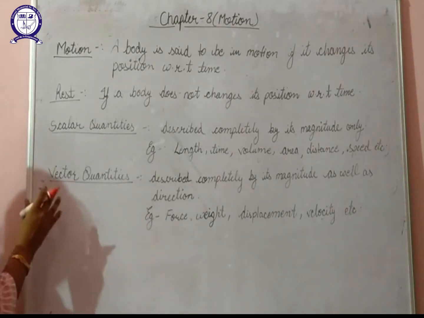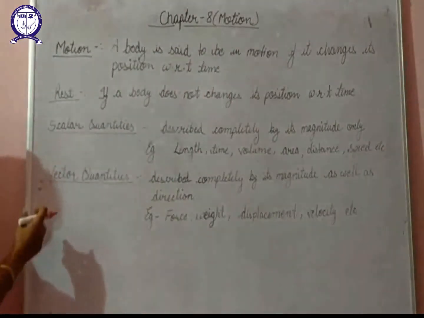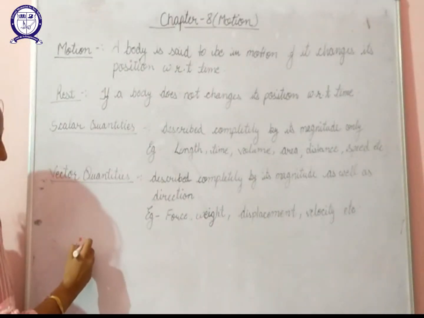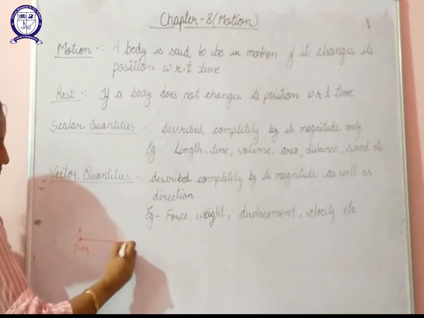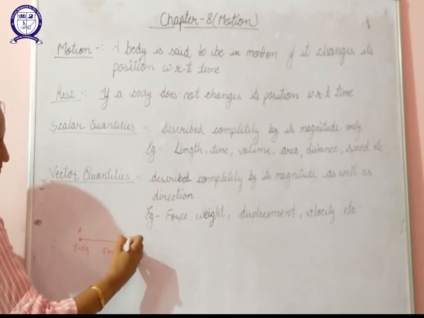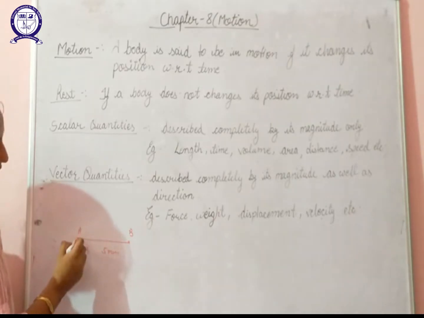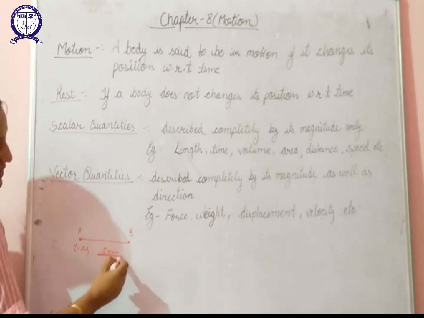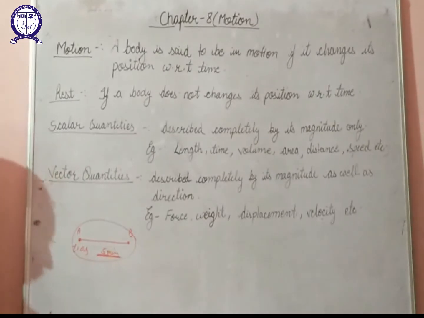That means whenever a body changes its position with respect to time, then we can say that the particular body is in motion. Suppose at some instant, time equal to 0 seconds, a body was at position A. After some time, suppose after 5 minutes, the body has reached point B. So here we can clearly observe that the body changes its position from point A to point B in some particular time. So we can say that this particular body is in motion.